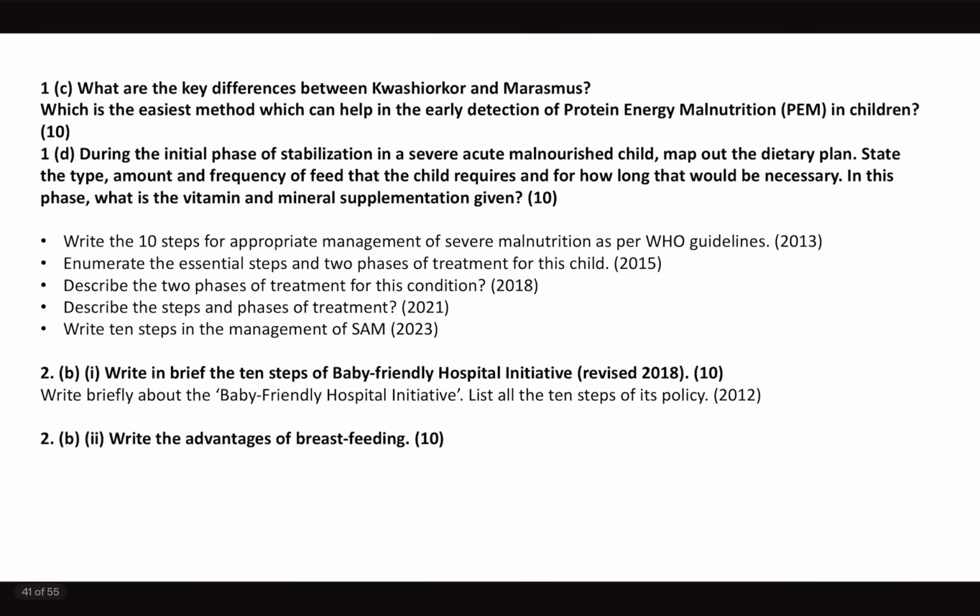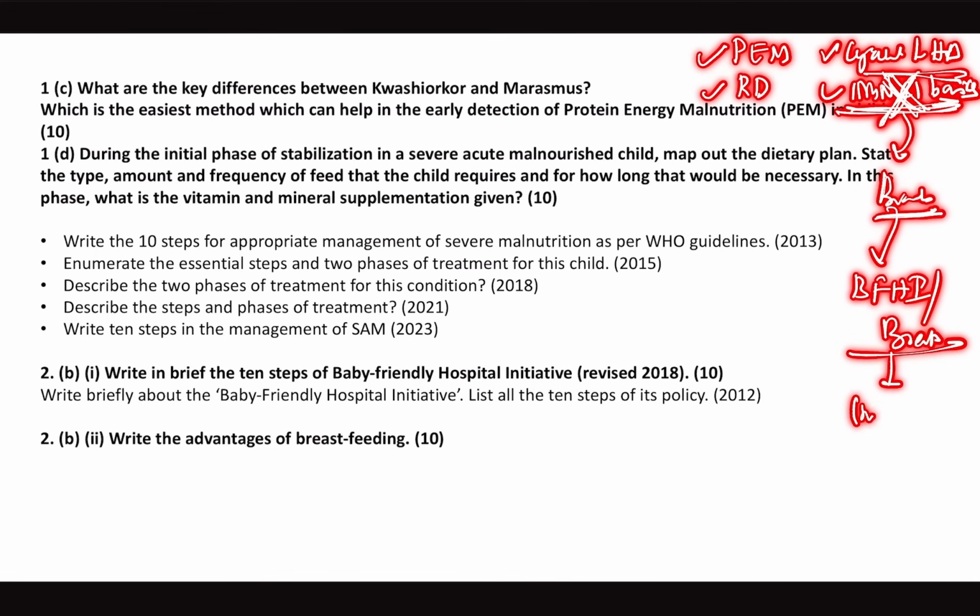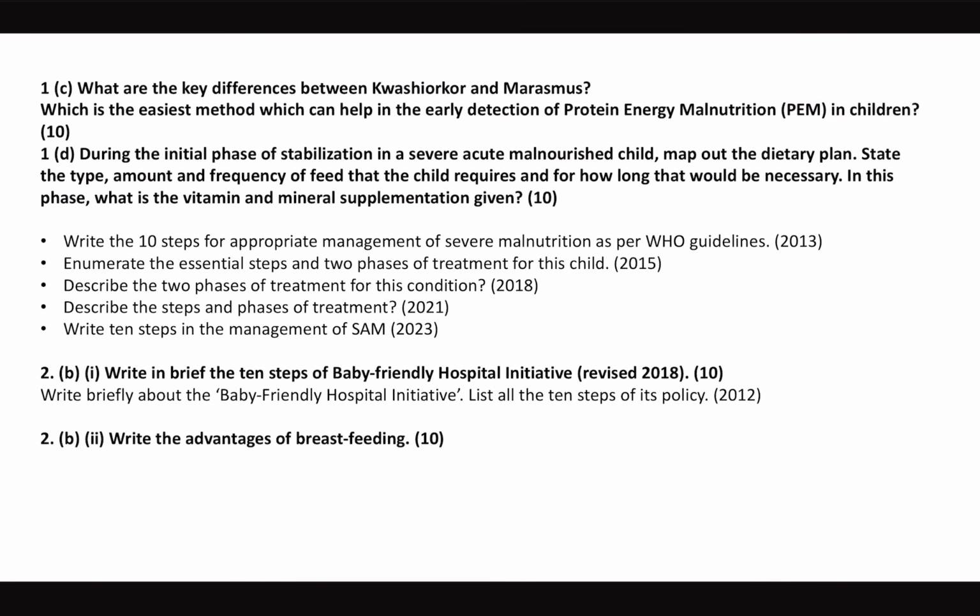In pediatrics, because you have 7 topics, protein energy malnutrition is our superstar always, and they'll ask questions on respiratory distress. They'll ask questions on cyanotic congenital heart disease. They used to ask questions on IMNCI basics, and we stressed a lot on IMNCI basics this year, but they haven't asked any specific IMNCI question. Instead, they went into asking questions on bronchopneumonia, and also baby friendly hospital initiative or breastfeeding, being an examiner favorite topic, and also the immunization part. That's it. These are the topics they'll ask questions on.